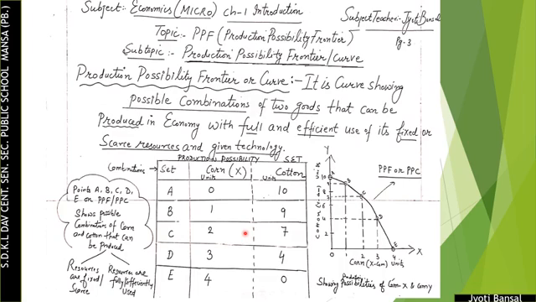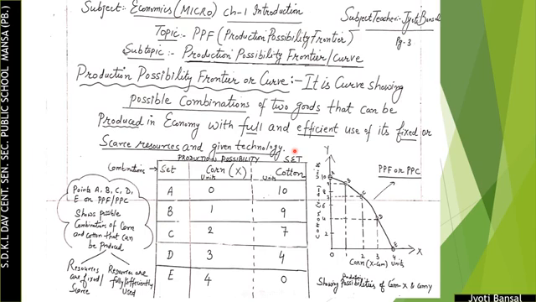Now you are well versed with the production possibility set. Now it's our turn to discuss the production possibility frontier or production possibility curve. Students, it is a curve showing possible combinations of two goods that can be produced in an economy with full and efficient use of its fixed or scarce resources and given technology.